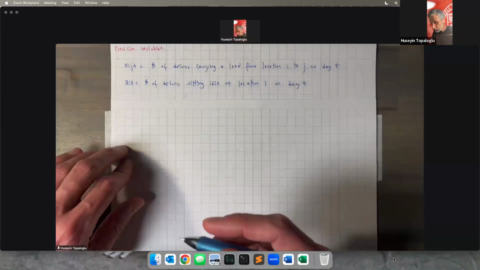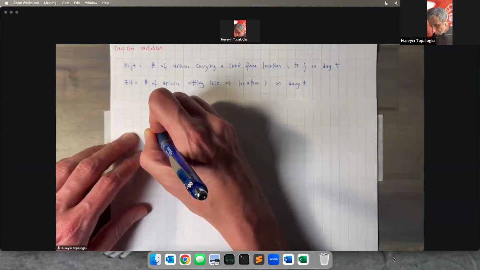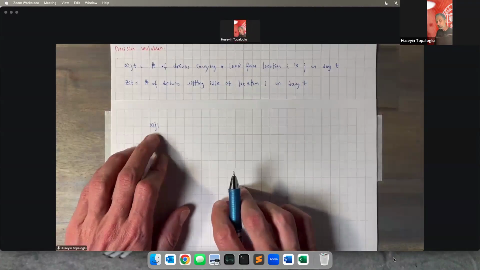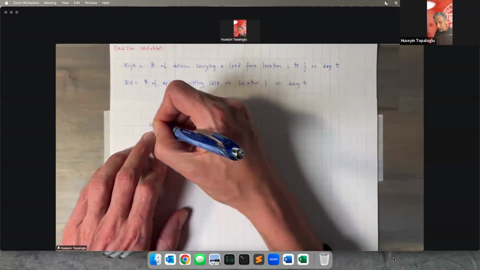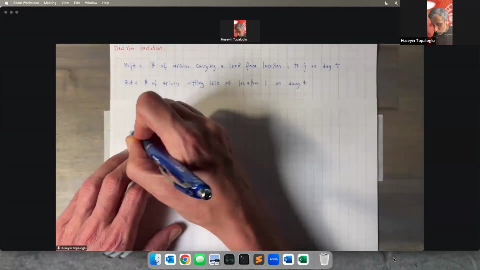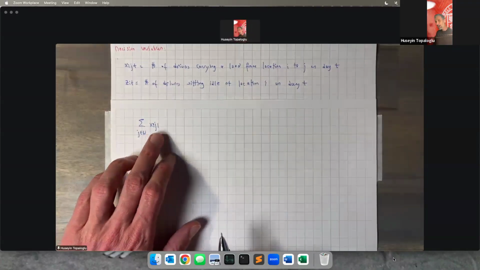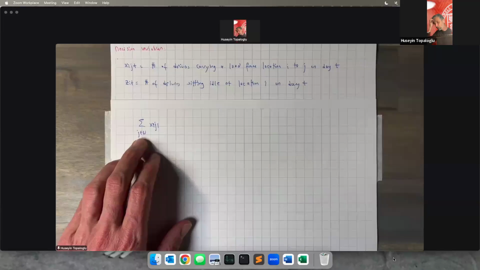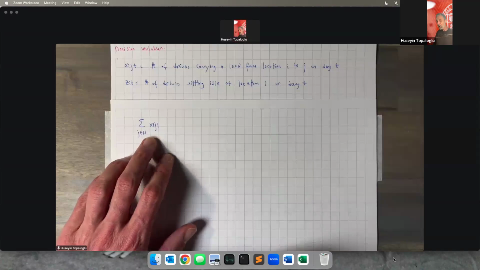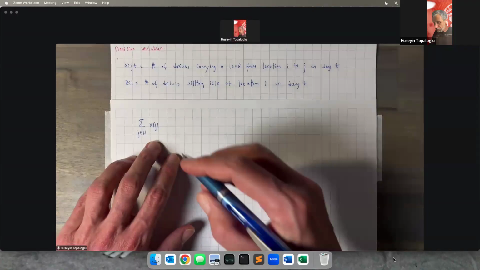Then one constraint we're going to write is going to look something like this. On day one, Xij1 is the number of drivers carrying a load from location I to j on day one. Added over all locations j, this is the total number of drivers carrying a load out of location I on day one.